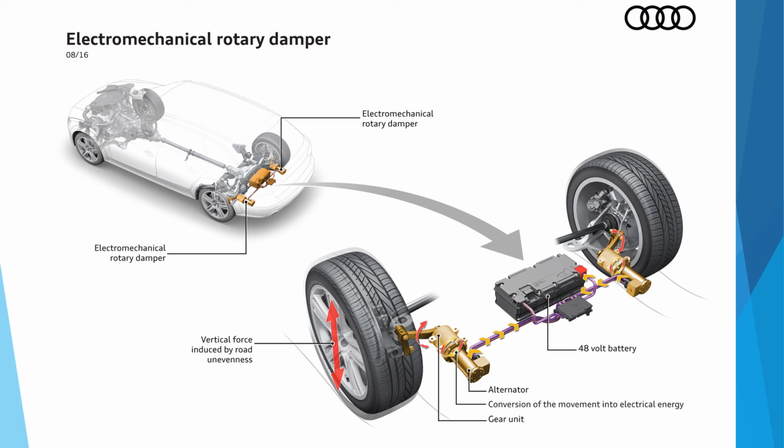So in this vehicle you can see they use the regenerative braking system. This is the 48 volt battery, this is the alternator, this is the gear unit, and this one is the conversion of the movement into electrical energy.